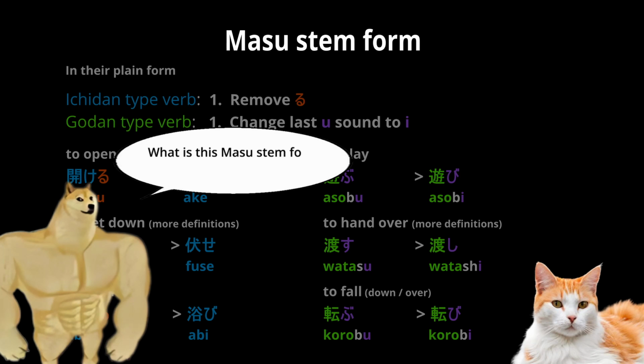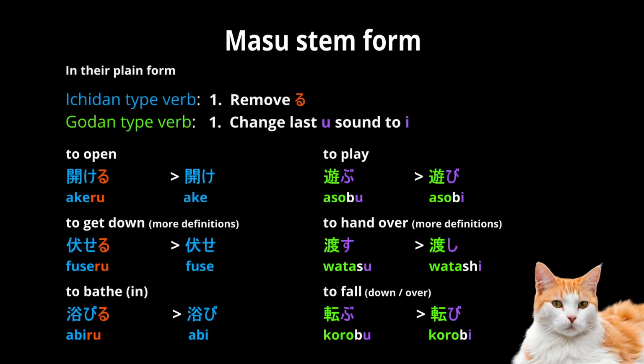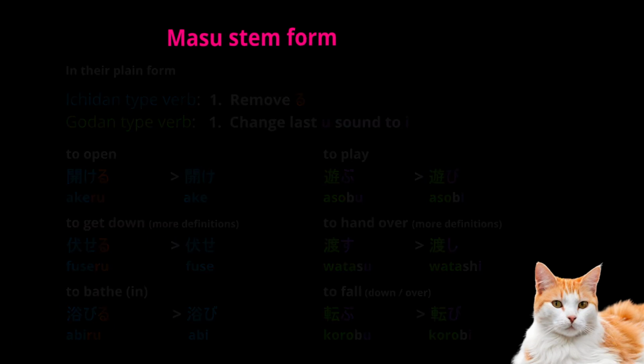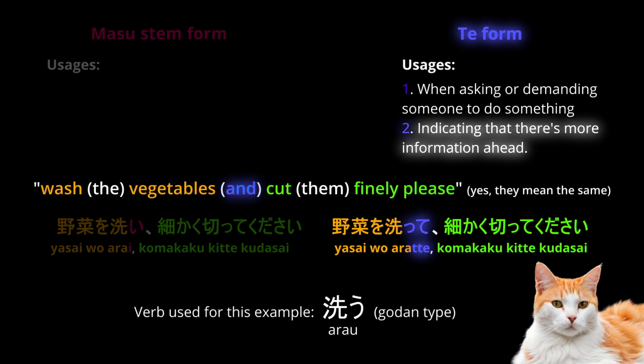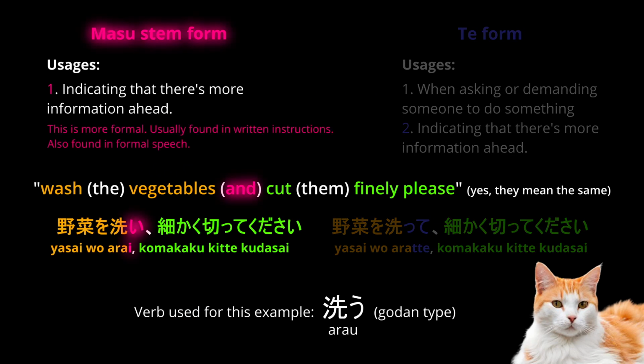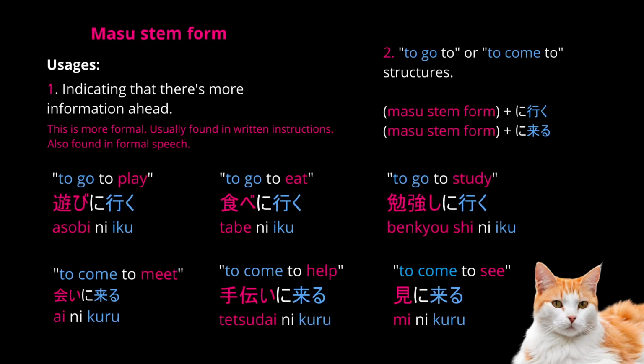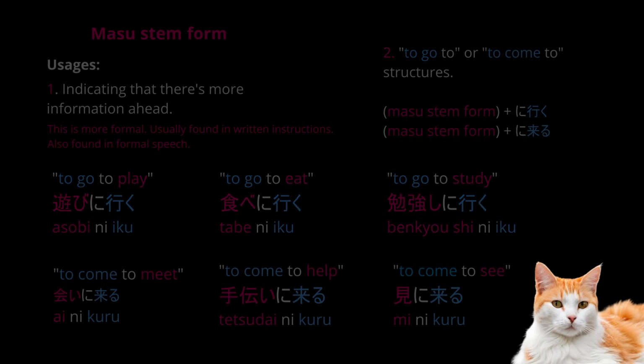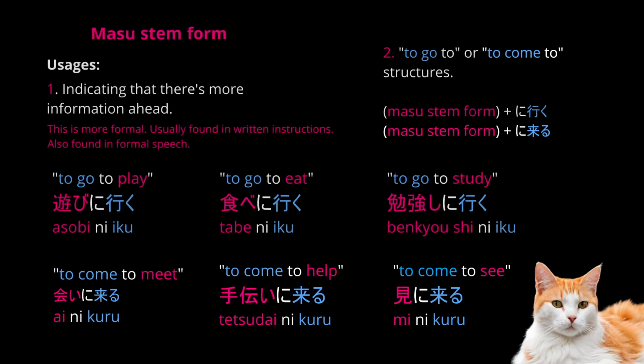What is this masu stem form used for? Well, it actually works as a sentence connector, just like the second usage of the te form we mentioned earlier. And then you'll also find it in structures like "to go to" or "to come to." Okay, back to our sentence.